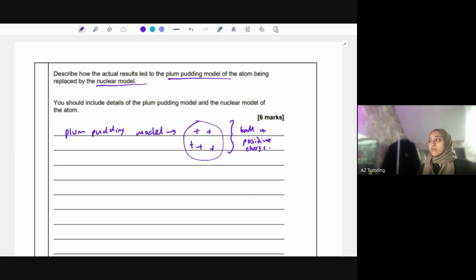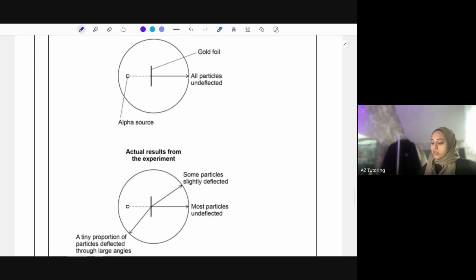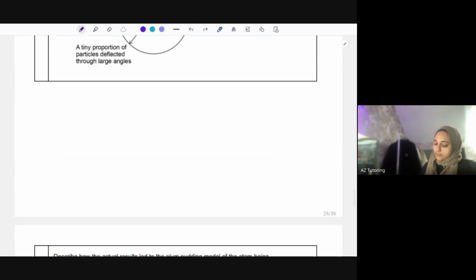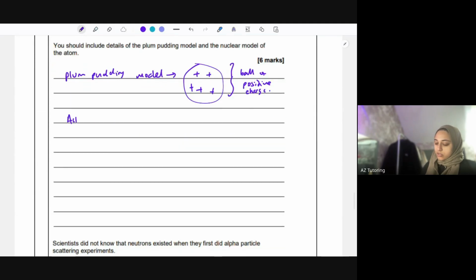Then the reasons why the plum pudding model was replaced was because the results, which you can see here, the actual results were not the predicted results. So you would say something along those lines. So actual results were different to the predicted results, which essentially led to the plum pudding model being rejected by doing this experiment.